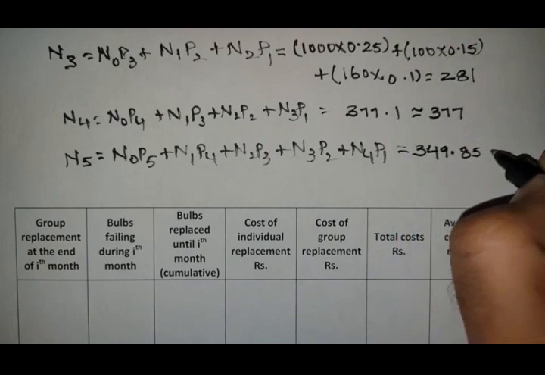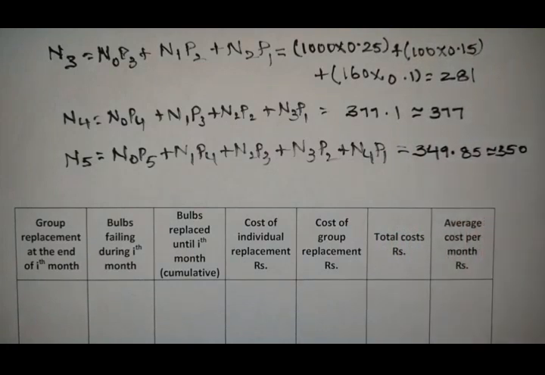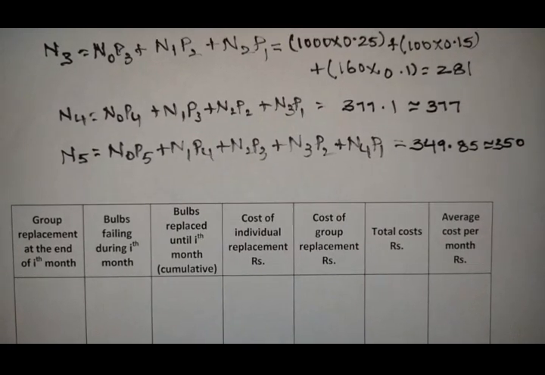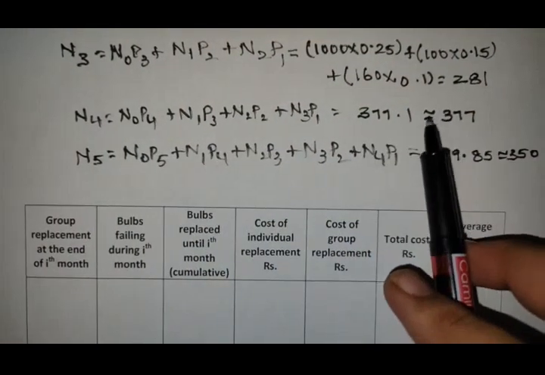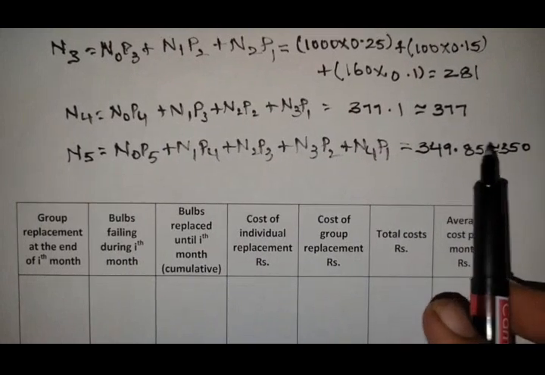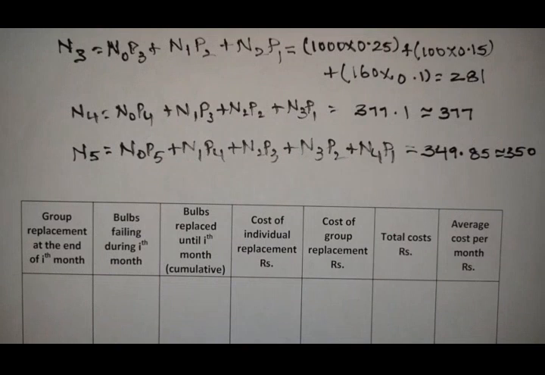The nearest value is 350. These are the numbers of bulbs failing in each month, like this for the fifth, fourth, third, second and first months that we calculated.